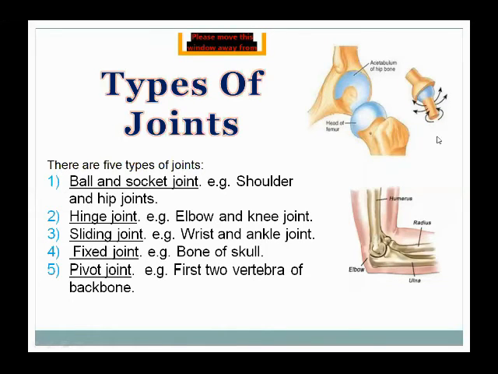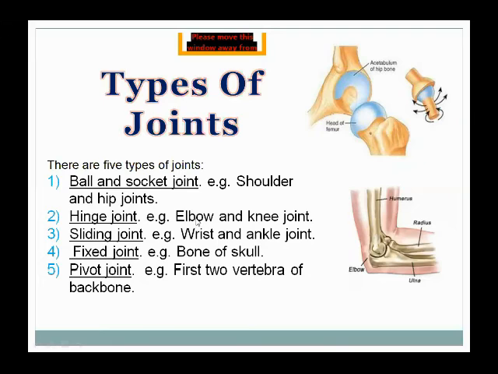Here your concept becomes clearer: this end of the bone is just like a ball, and the other end of the bone is slightly curved or hollow in shape. So that's why it's called ball and socket joint, and the bones are attached with each other just like a socket.